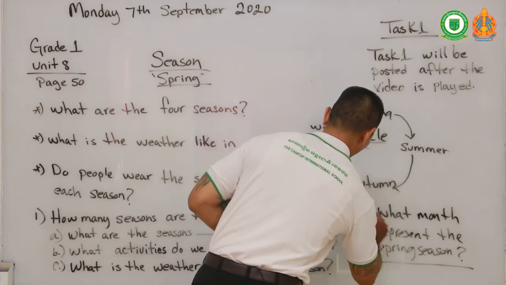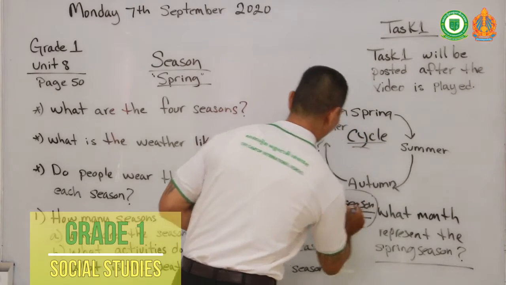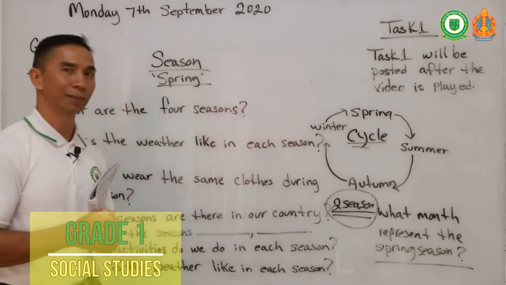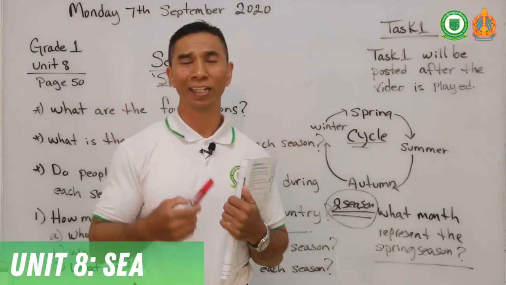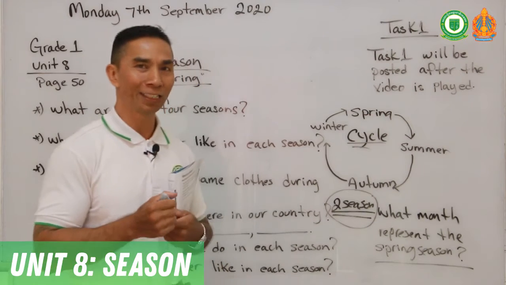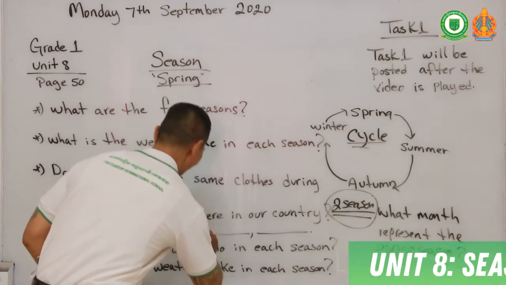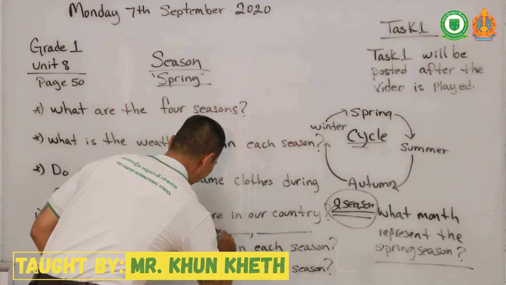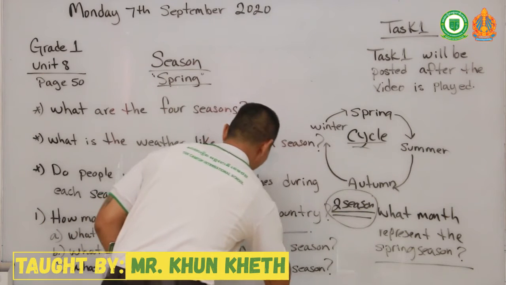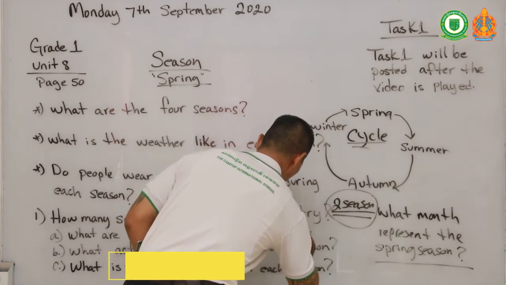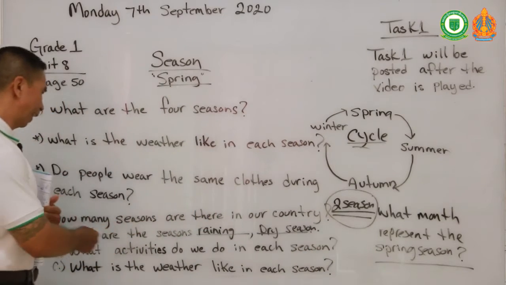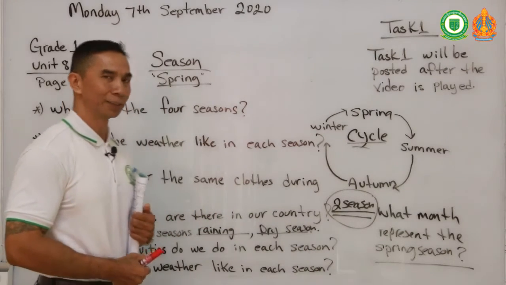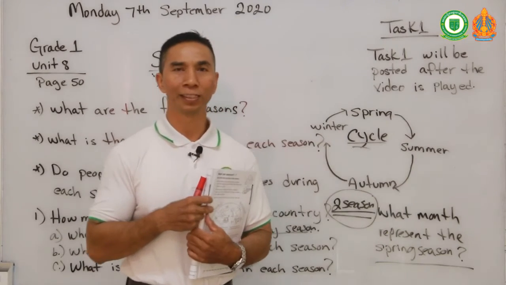Hope you can see my board, it's kind of crowded. But in Cambodia, we have 2 seasons. What are they? If you say they are the raining season and the dry season, you are correct. Raining and dry seasons. Okay, what activities do we do in each season? What activities do you do in each season?